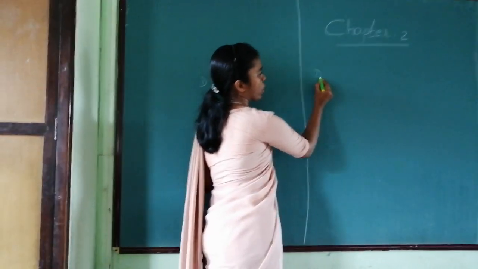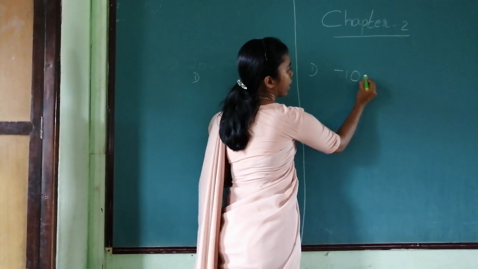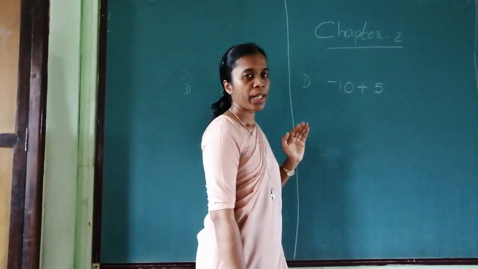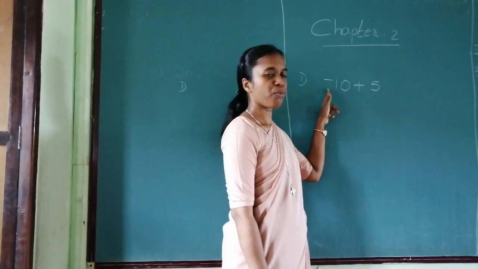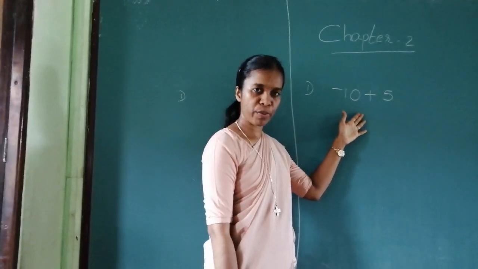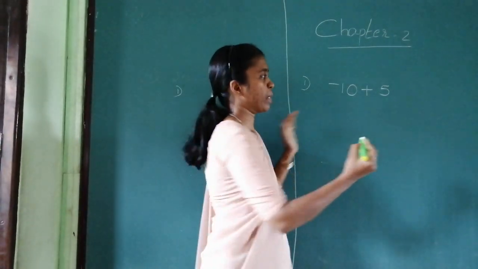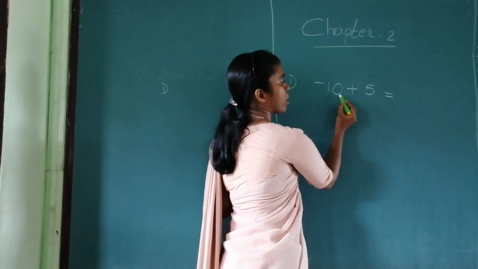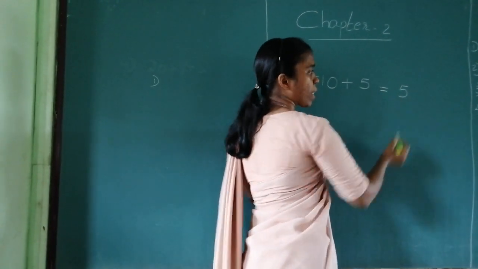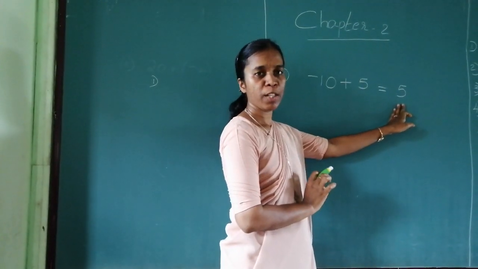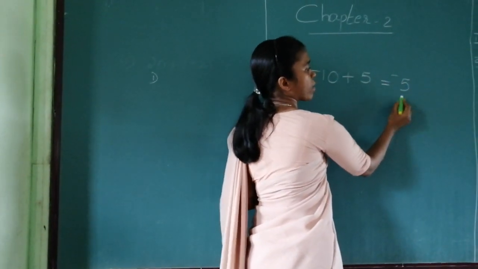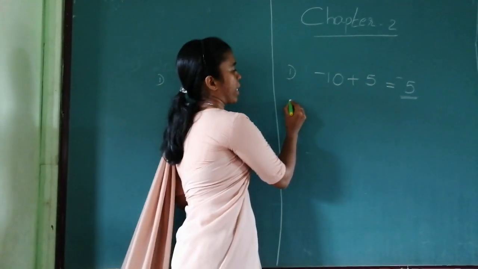Suppose I have a question, -10 plus 5. How do I calculate it? If the signs are different, you can see the signs different. This is minus, this is plus. If the signs are different, subtract the numbers. When you subtract, write the difference between the numbers 10 and 5. What is the difference over there? 5. Subtract the number, put the sign of the greater number. What is the sign of the greater number? Minus. So put that as minus. That's it. Let's see the second one.